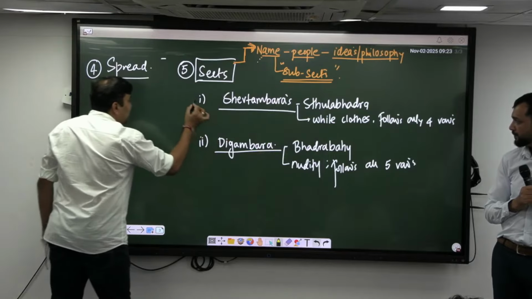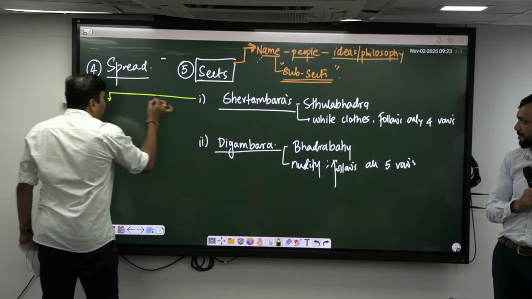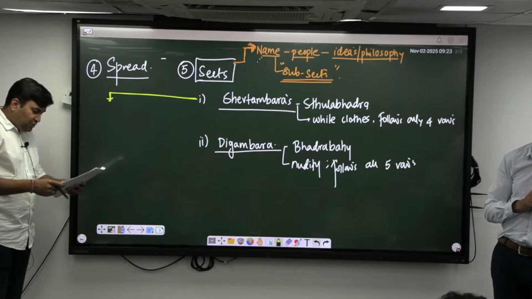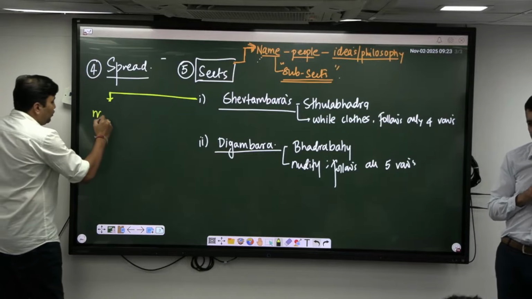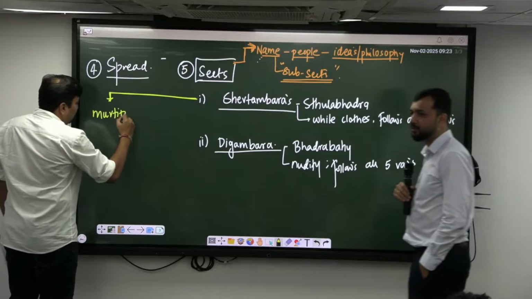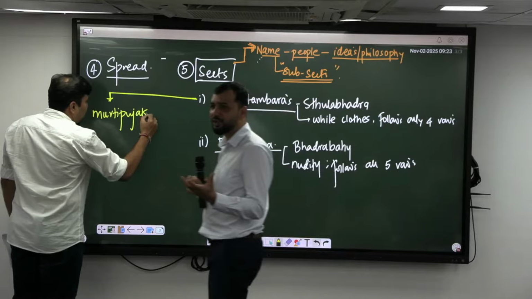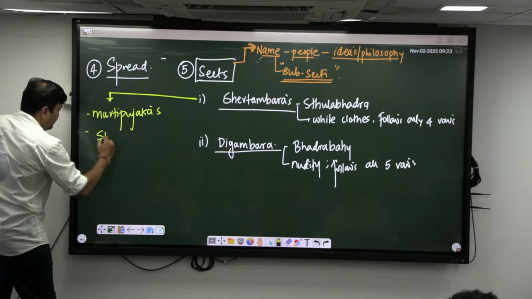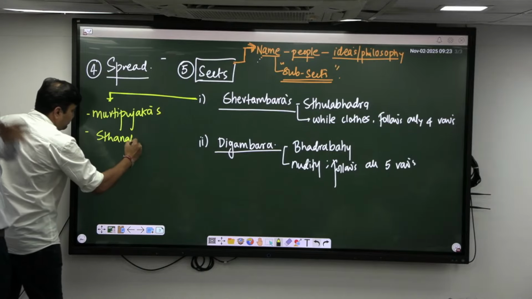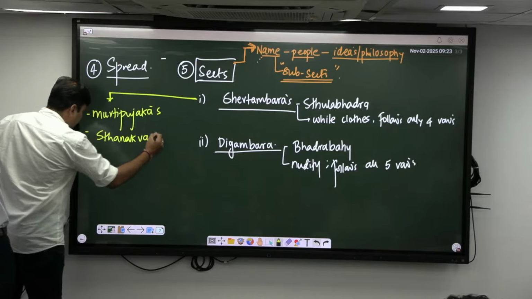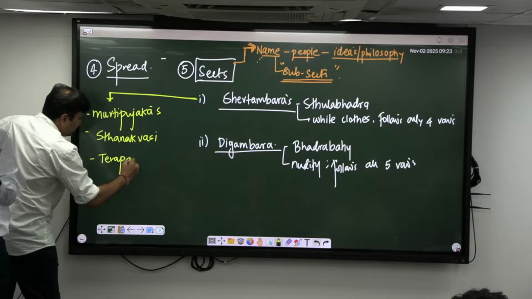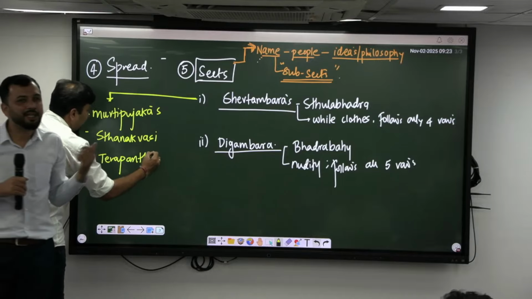I'll be writing, so I'll be telling. First of all, the most important subsect with respect to the Shvetambaras was Murti Pujika. Murti Pujakas, right? Murti means idol worship. That means they started worshipping Mahavira himself as a god. They constructed a temple to him, within that a Mahavira statue is there, and everybody is basically worshipping Mahavira as a god. So that is basically Murti Pujika.